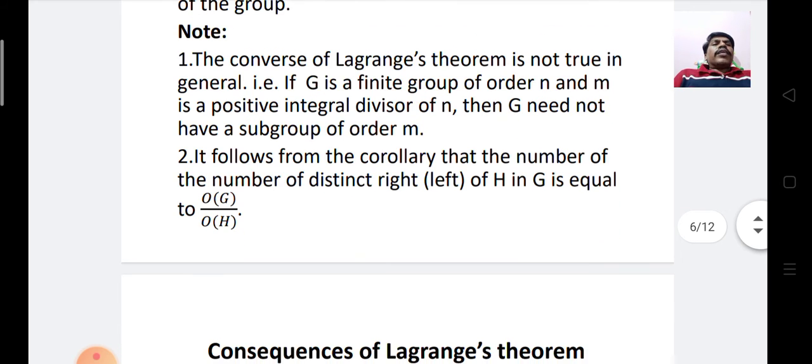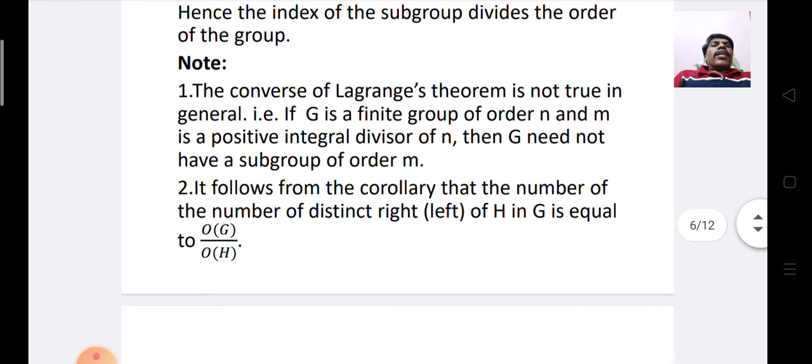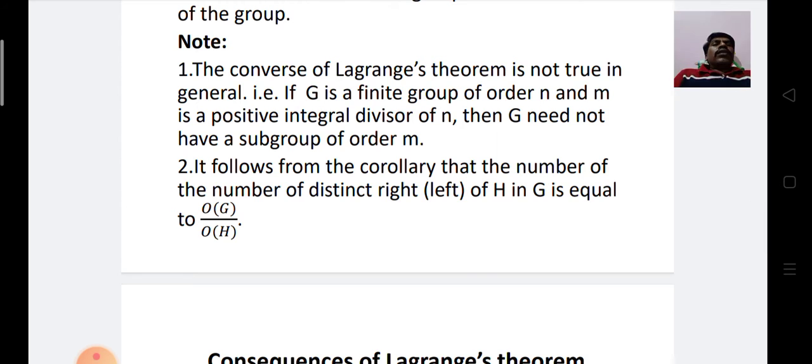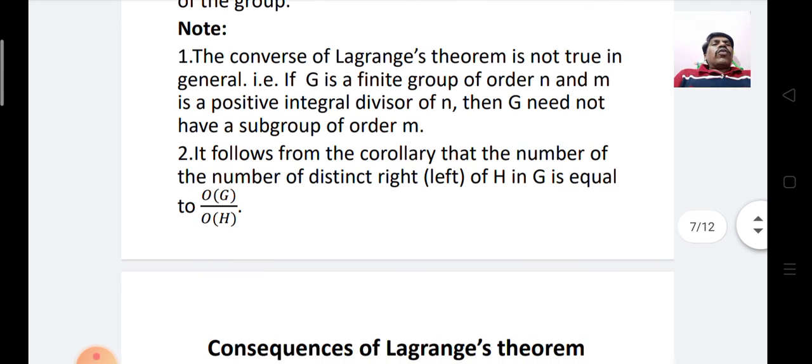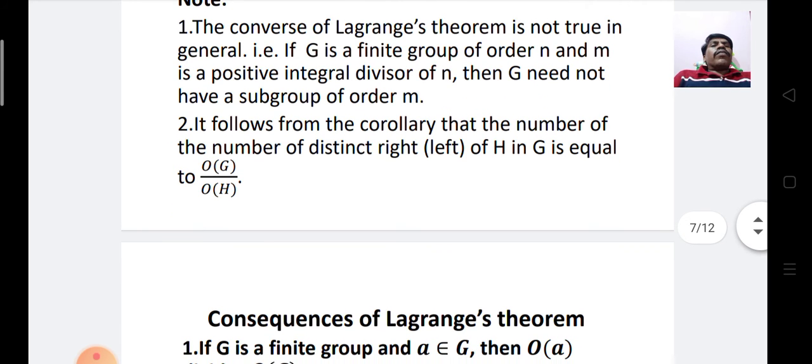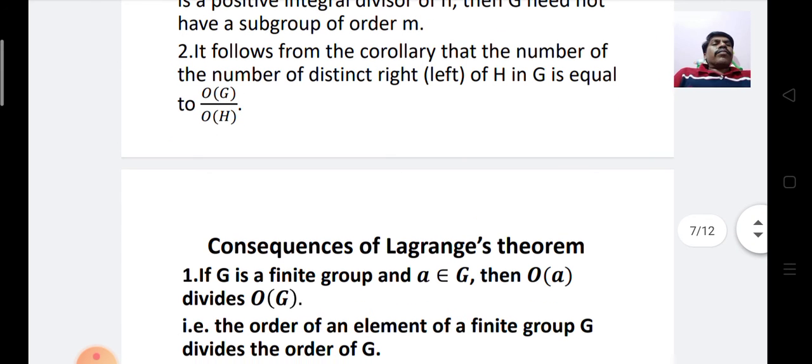Here we note some points related to Lagrange's theorem. The first one: the converse of Lagrange's theorem is not true in general. That is, if G is a finite group of order n and M is a positive integral divisor of n, then G need not have a subgroup of order M. The second one: it follows from the corollary that the number of distinct right or left cosets of H in G is equal to order of G divided by order of H.